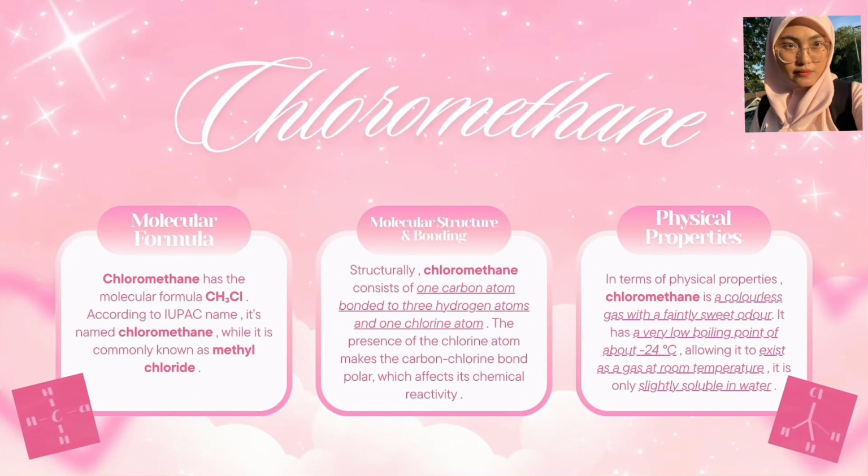Now, let us discuss the physical properties of chloromethane. In terms of physical properties, chloromethane is a colorless gas with a faintly sweet smell. It has a low boiling point of -24 degrees Celsius, which is why it exists as a gas at room temperature. It is also slightly soluble in water, as the molecule is mostly non-polar despite having a polar bond.